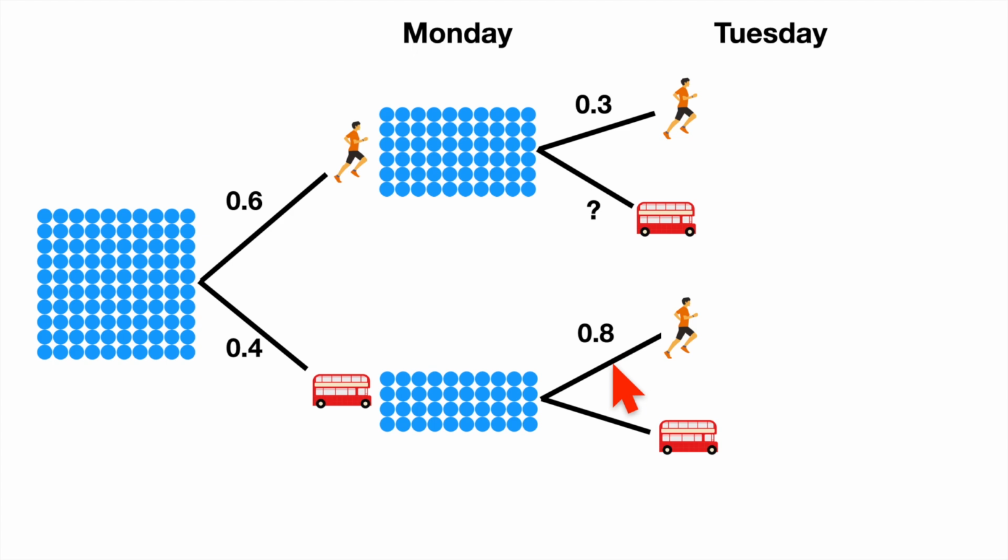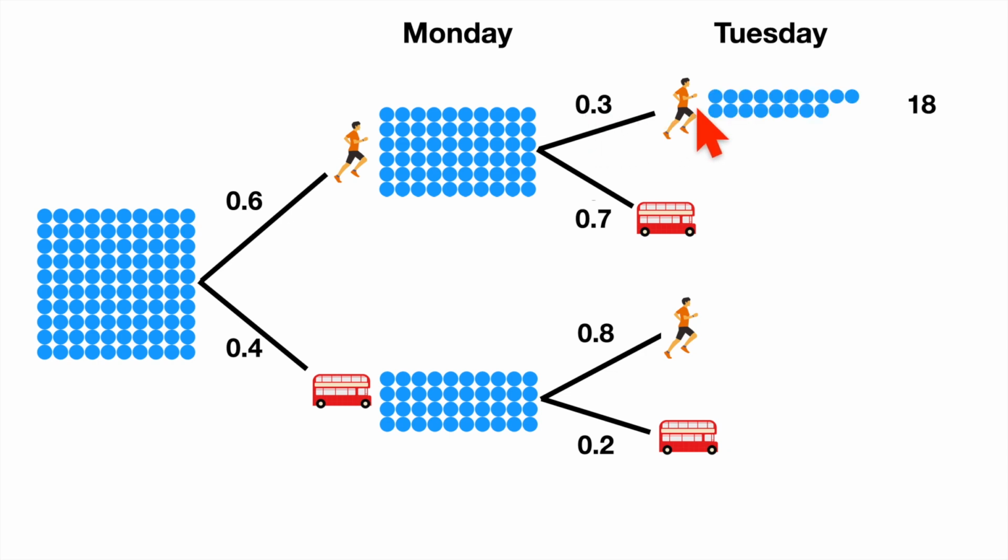Probability is 0.8, and then a mystery probability I take the bus. These two add up to 1, so that's going to be 0.7. And again, I'm either jogging or taking the bus, so that is 0.2.